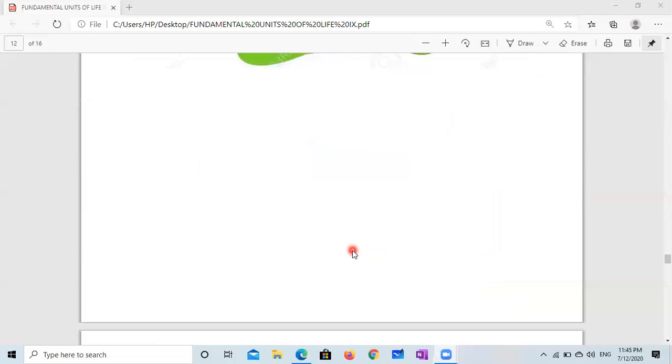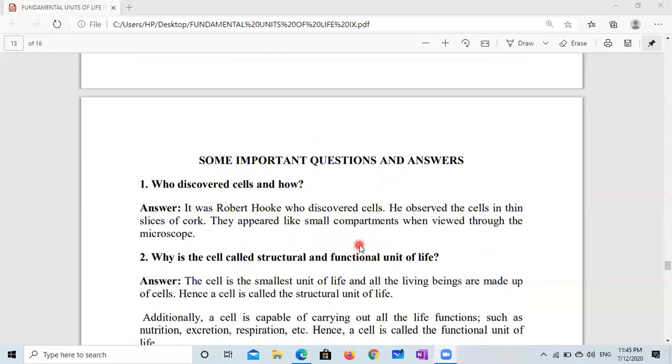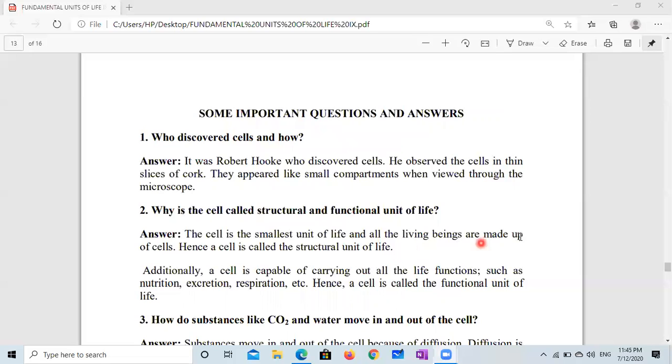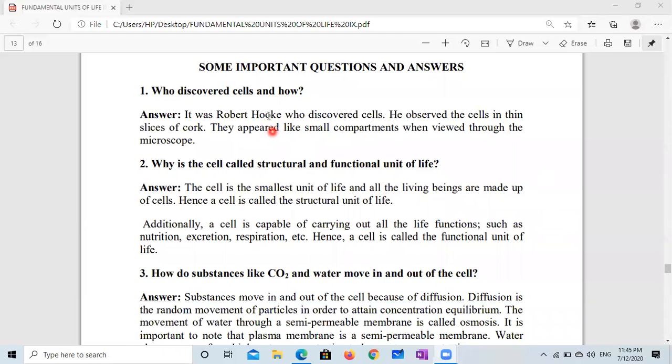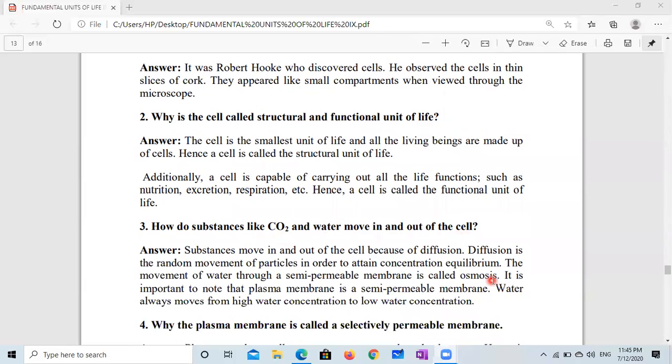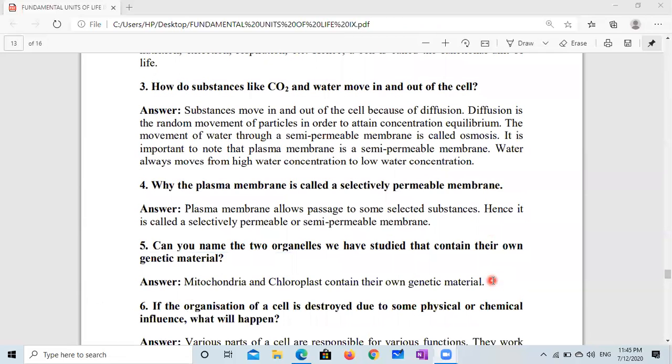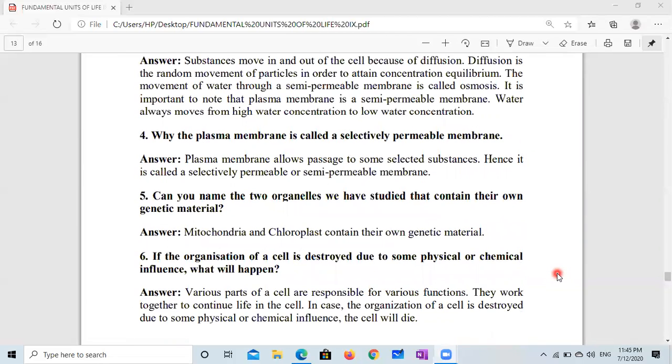And some important questions and answers are written here. You can pause the video and write the questions and answers. Who discovered cells and how? Why is the cell called a structural and functional unit of life? How do substances like CO2 and water move in and out of the cell? So we have many questions. You can write them in your notebook for your reference.